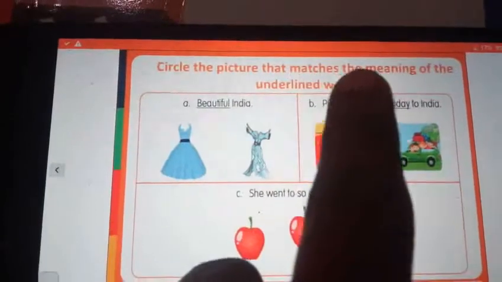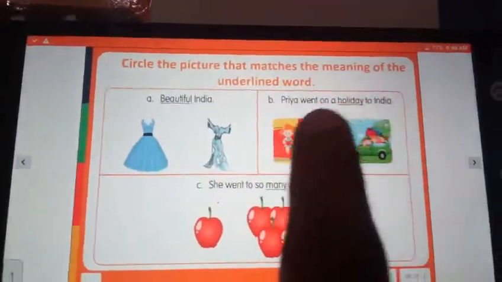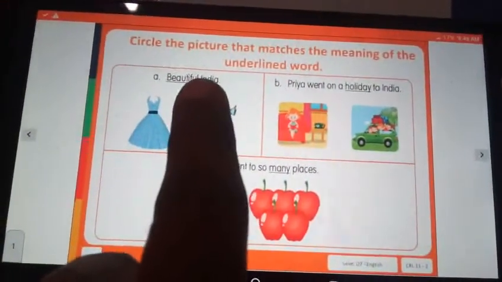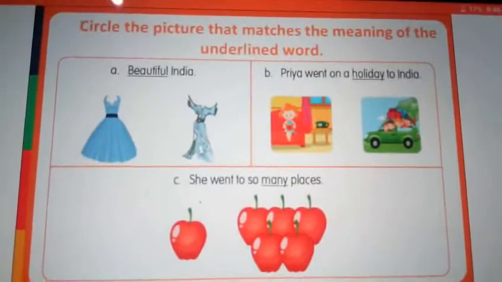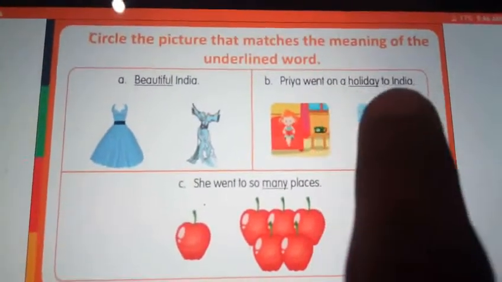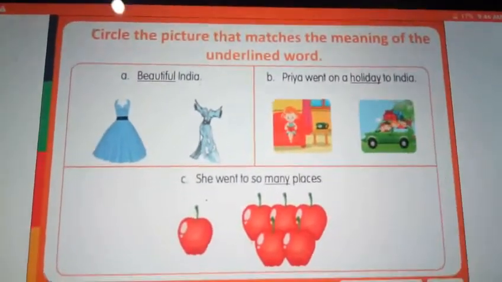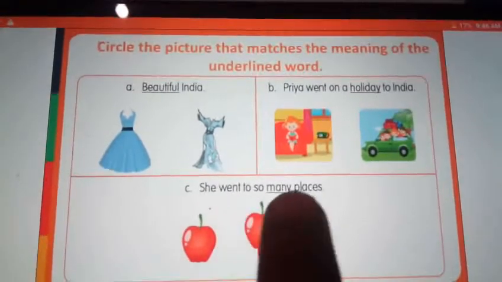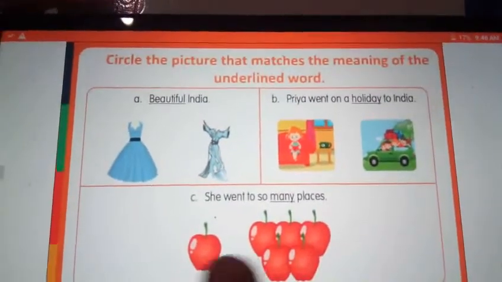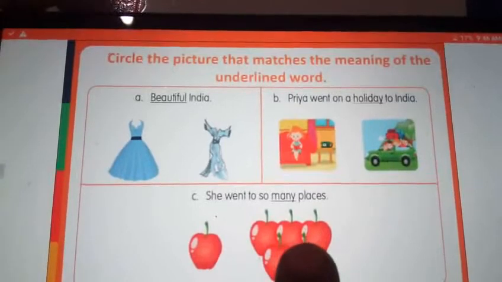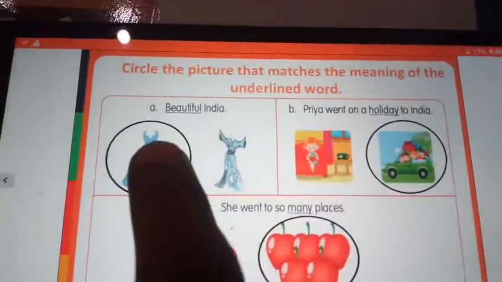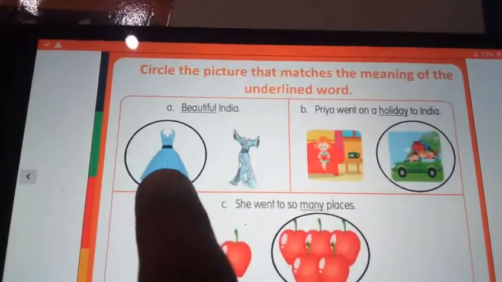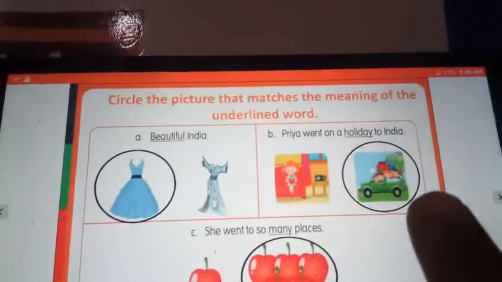Circle the picture that matches the meaning of the underlined word. Beautiful means what? Very good looking. From this, very good looking, which picture you have to find out and see. Next, Priya went on a holiday to India. Right? She went to see many places. Here having only one apple, here having many. Right? Yes. See that. Beautiful means looking good. Alaha irukka dress, we have to circle that.